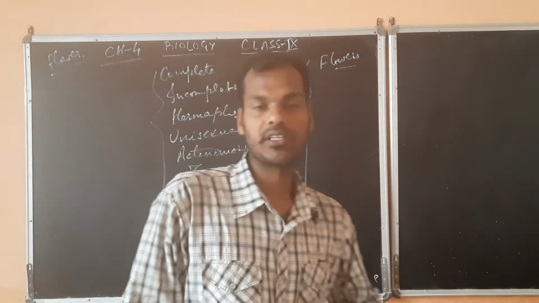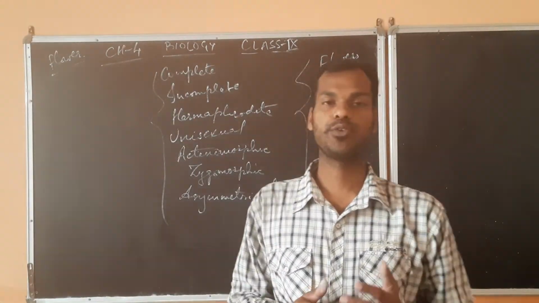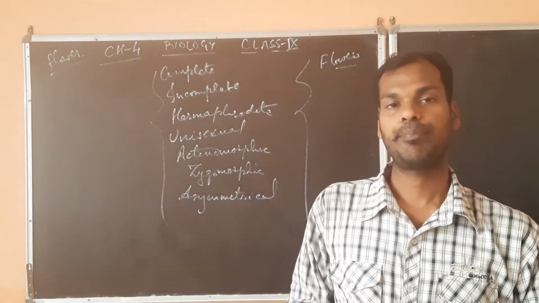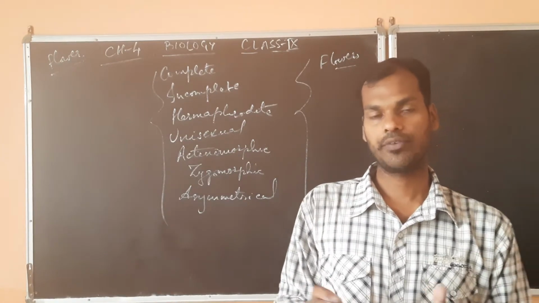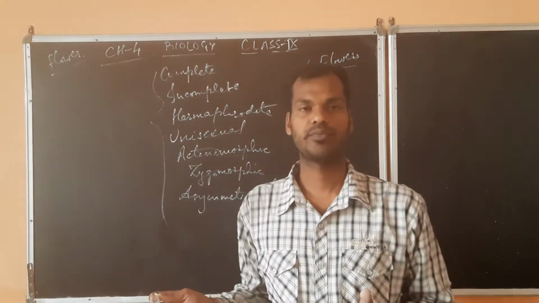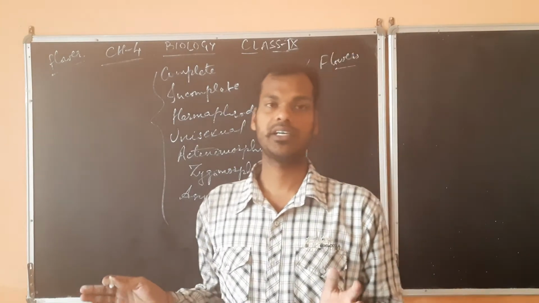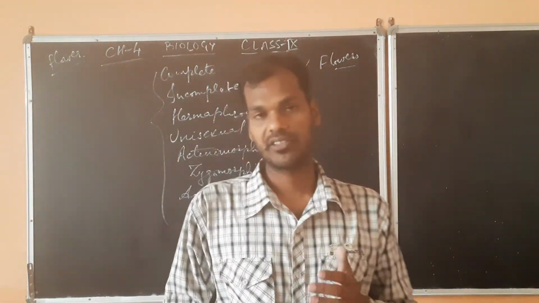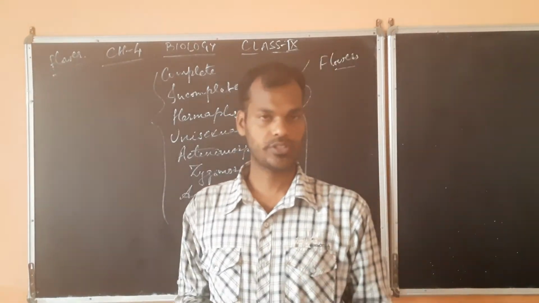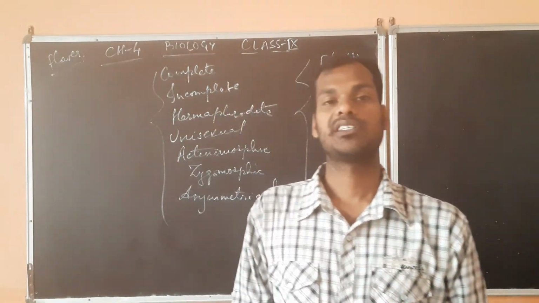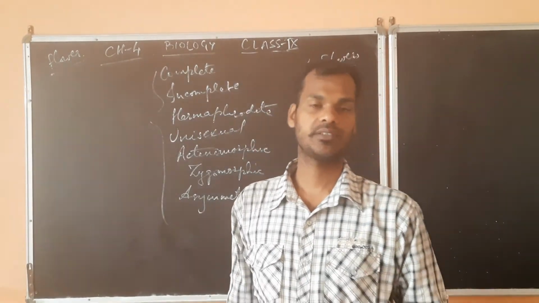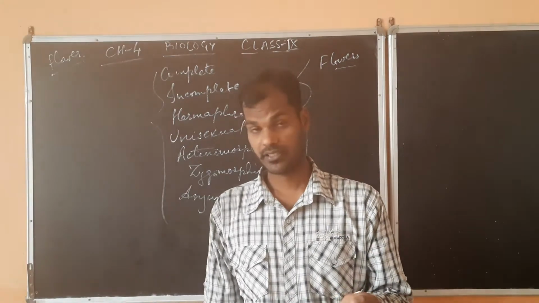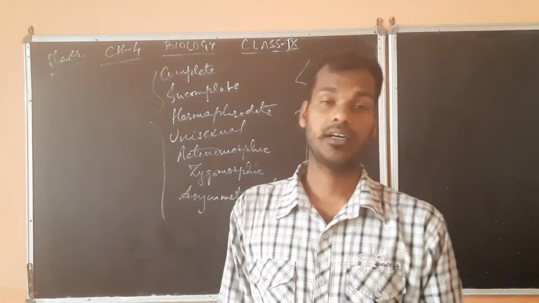So starting with the chapter, I would like to give you an introduction about a plant, which you have studied in the previous years also. A plant generally consists of roots, stem, leaves, flowers and fruit.